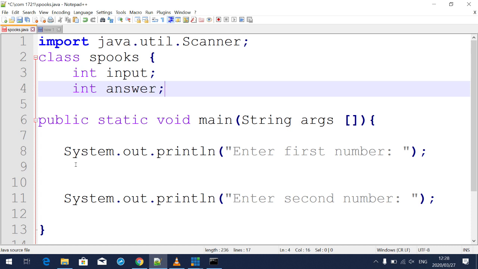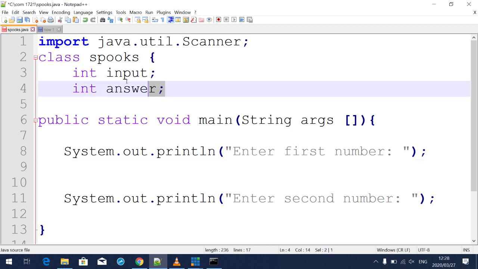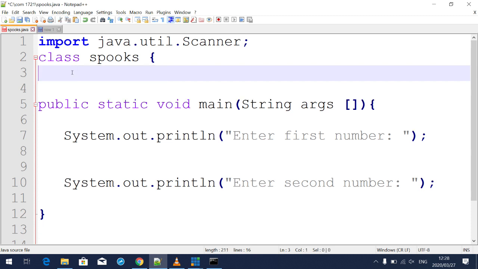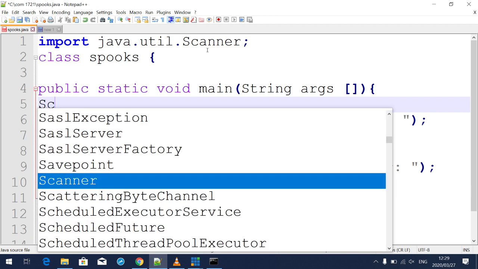Okay, I hope everybody's done. We can use this method or we can use other methods, but for now let us just put it like that. For now, let us just forget about this for a moment, because I want to show you something very important that I almost forgot before we write all those things. We need to call the scanner. So how do we call the scanner? This is how we do it.